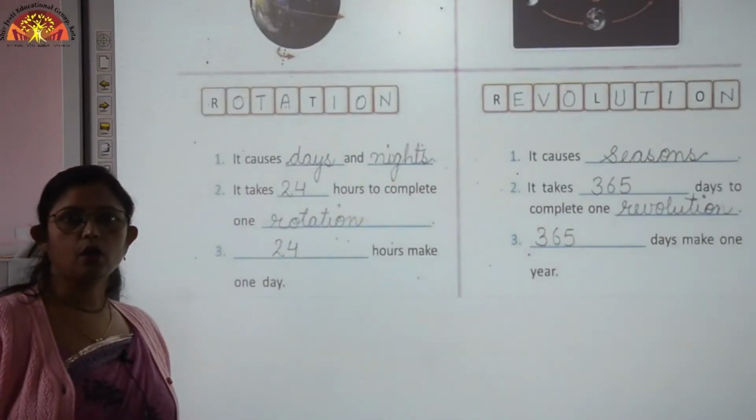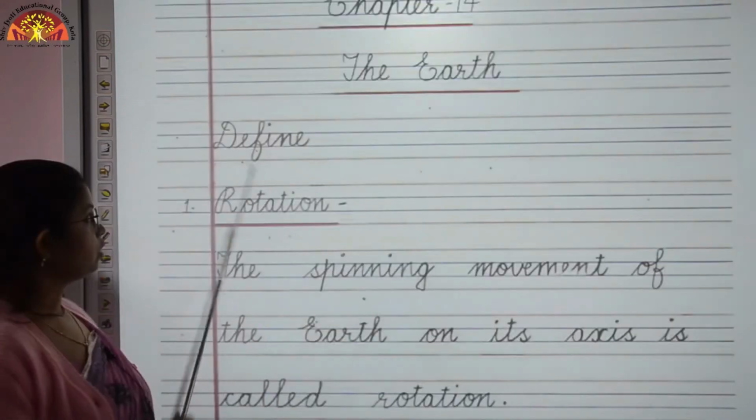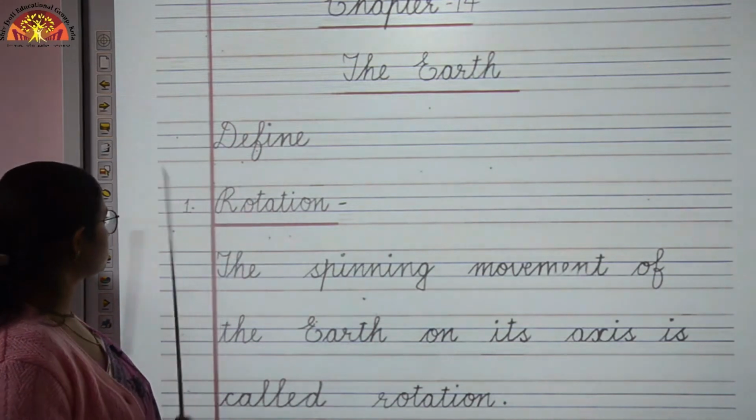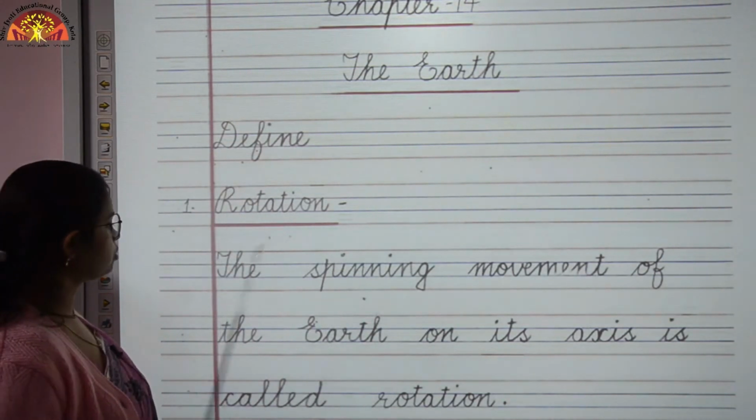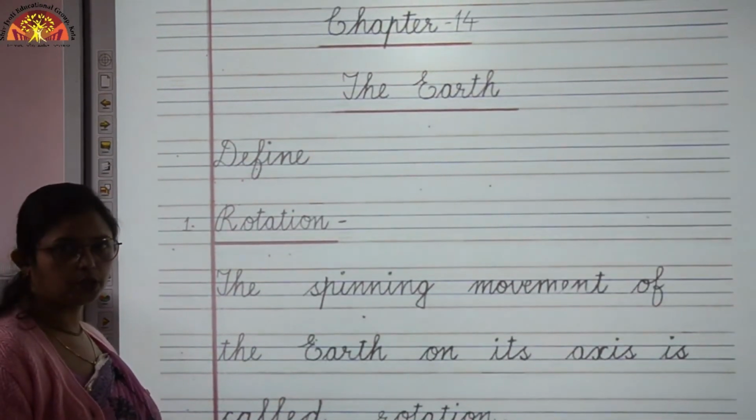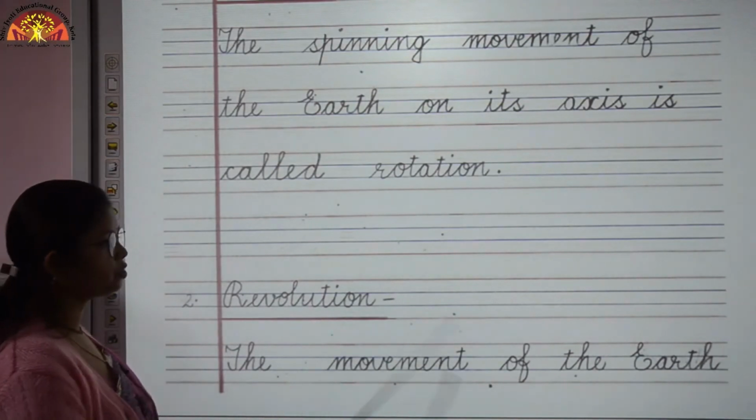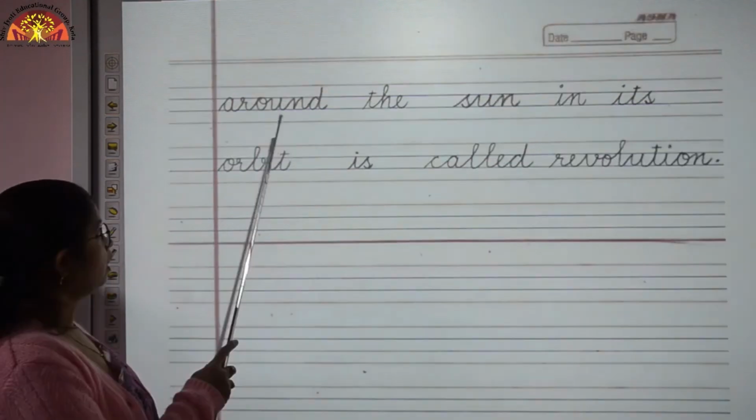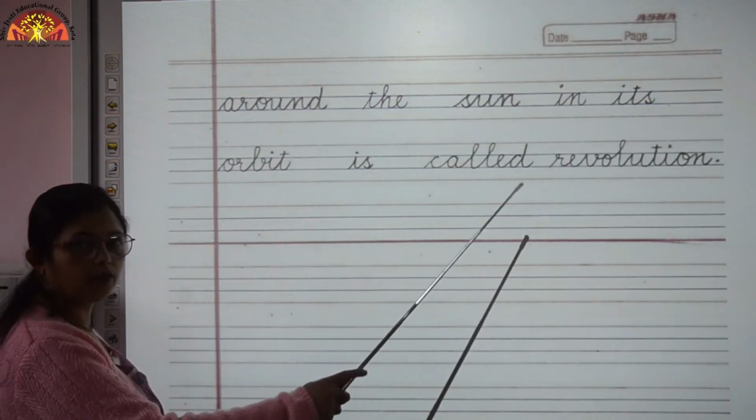So children, this is all about the revision of your book work. Now we will revise the copy work. So let us start with definitions. First definition is rotation. The spinning movement of the earth on its axis is called rotation. Next definition is revolution. The movement of the earth around the sun in its orbit is called revolution.